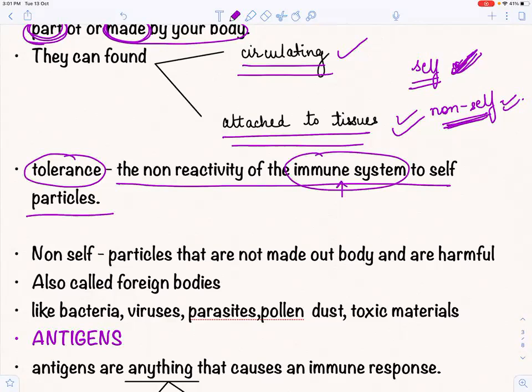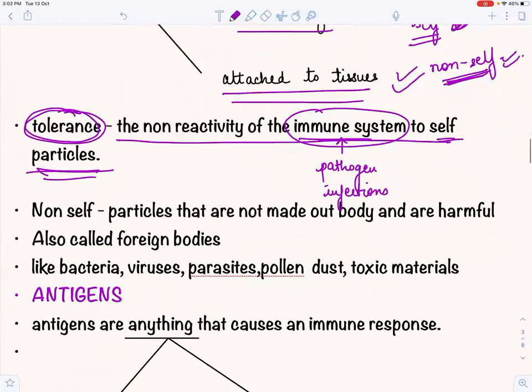This immune system is fighting against pathogens and infections, infectious agents, right? So the non-reactivity of the immune system to self particles. ऐसा ना हो कि जो हमारी immune cells है, they begin to attack our own body cells. So that is known as the word, that is what? That is the tolerance of the immune system.